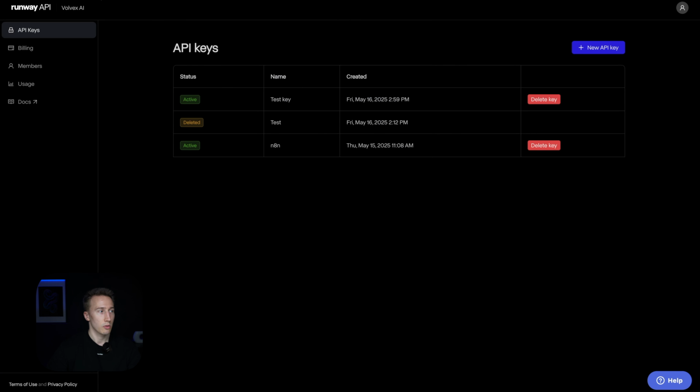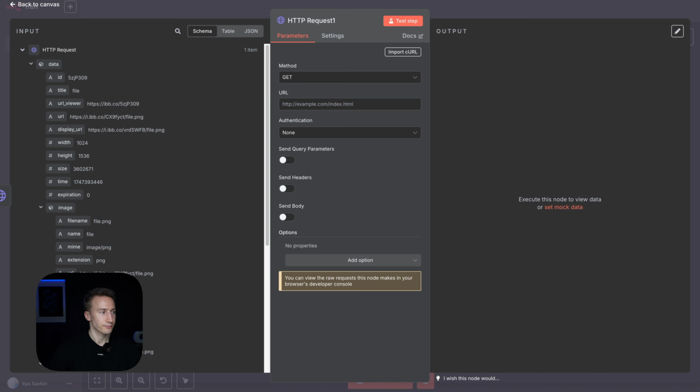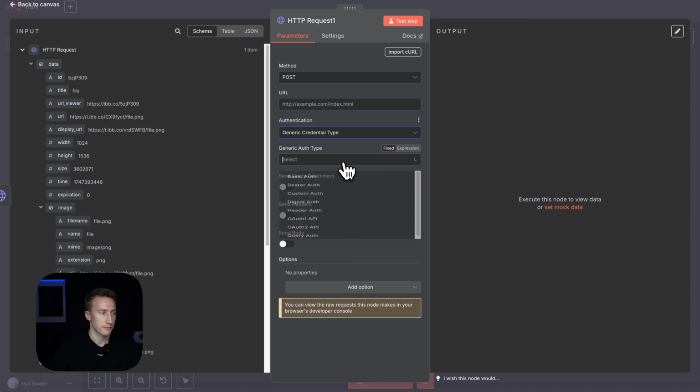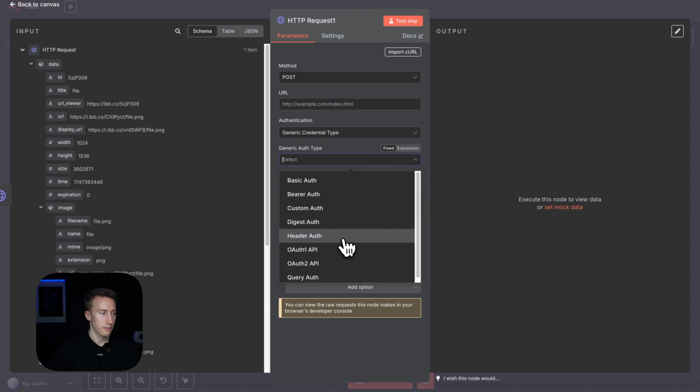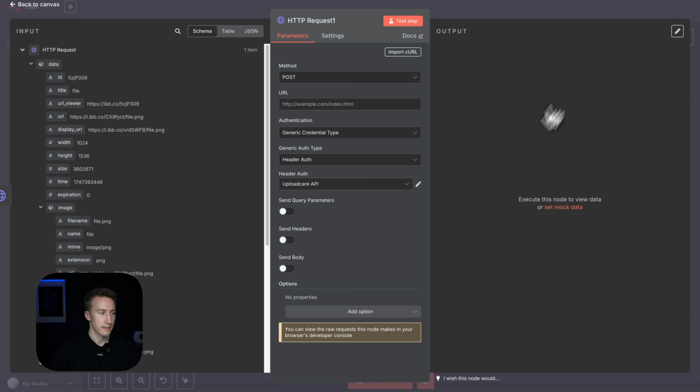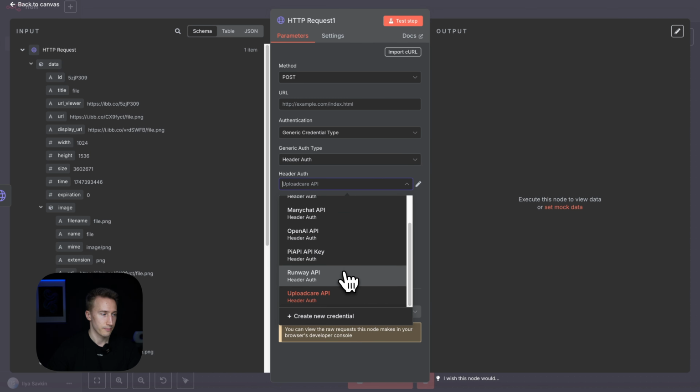So once it's copied, you go back to n8n, and here you change the method to post, authentication, generic credential type, header auth, and here we create another credential like we did just before.